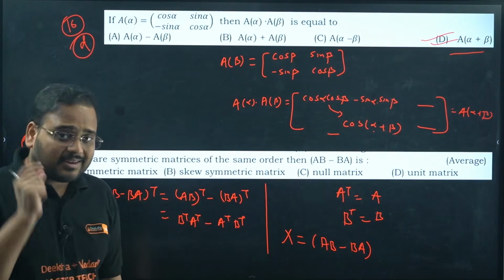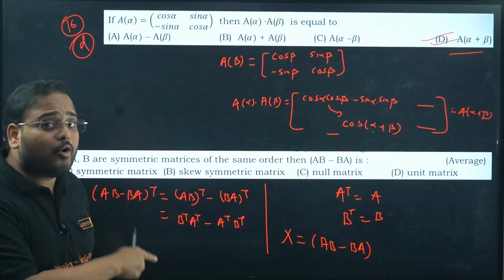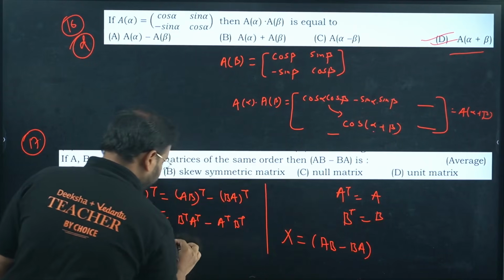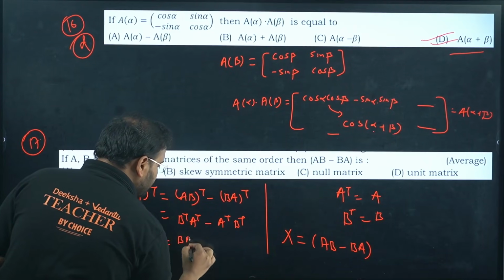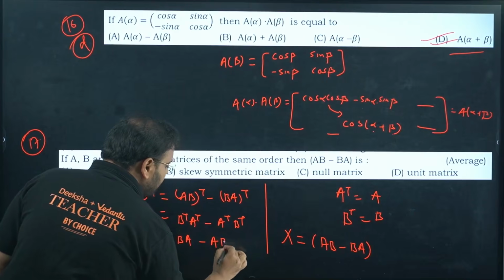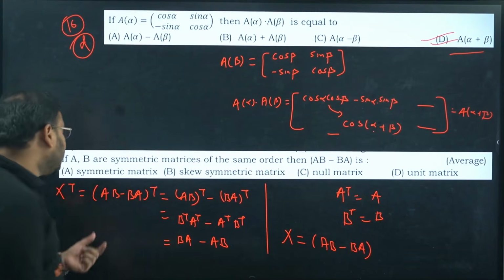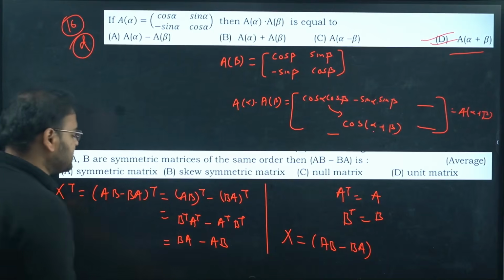As I mentioned clearly, the reversal law holds true over here. What is B transpose? It's B. What about A transpose? It's A. So BA minus AB, because A transpose is A, B transpose is B. Started with AB minus BA, I'm getting BA minus AB.